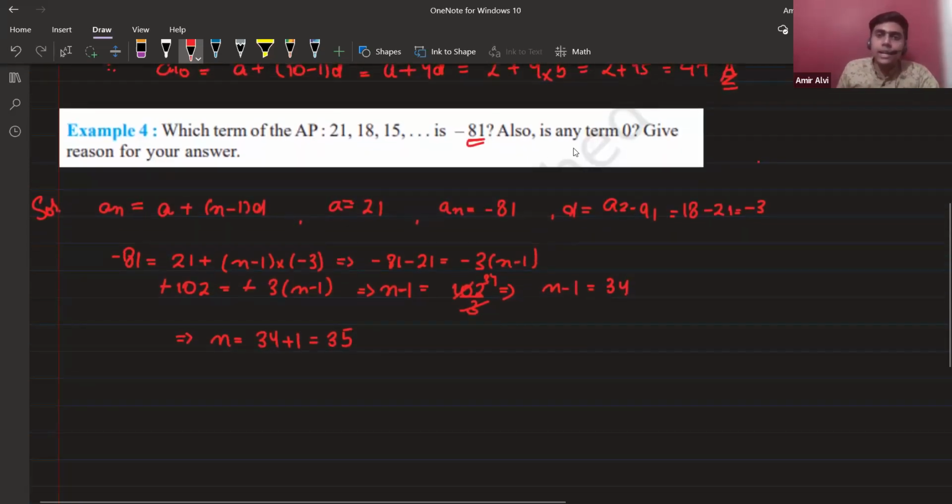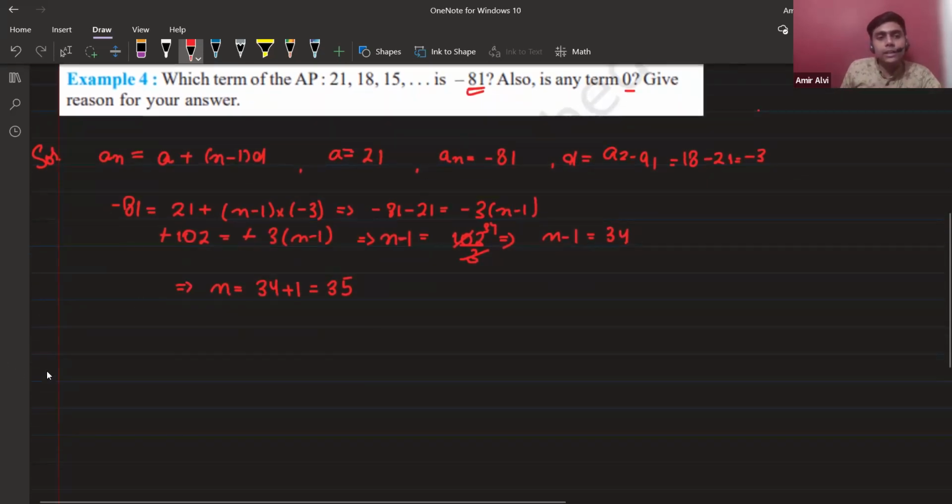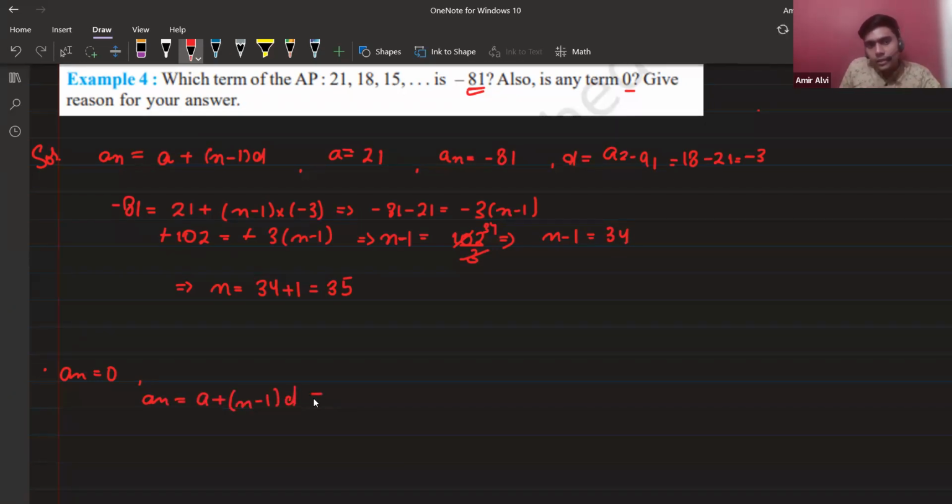Next it is asking: is there any term which is equal to 0? Which means An is given as 0, and we have to find at which number it is 0. Yes or no? Very good. So again use this formula, a plus n minus 1 into d.